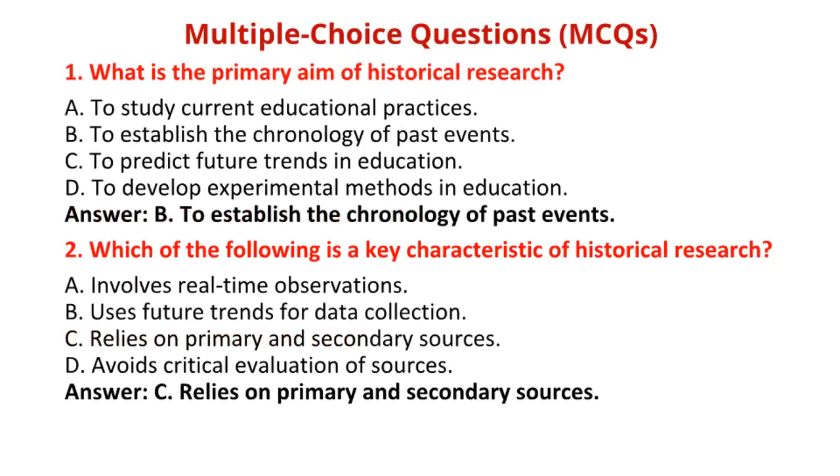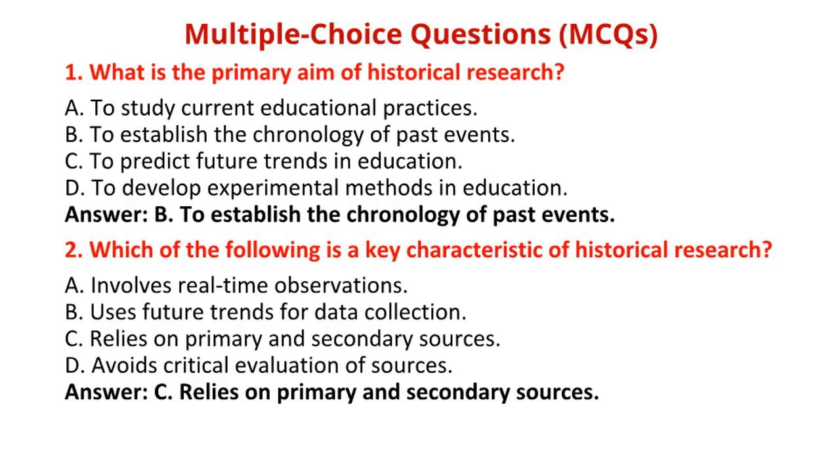Dear viewers, let's solve some important multiple choice questions based on the presentation. 1. What is the primary aim of historical research? A. To study current educational practices. B. To establish the chronology of past events. C. To predict future trends in education. D. To develop experimental methods in education. Answer: B. To establish the chronology of past events.